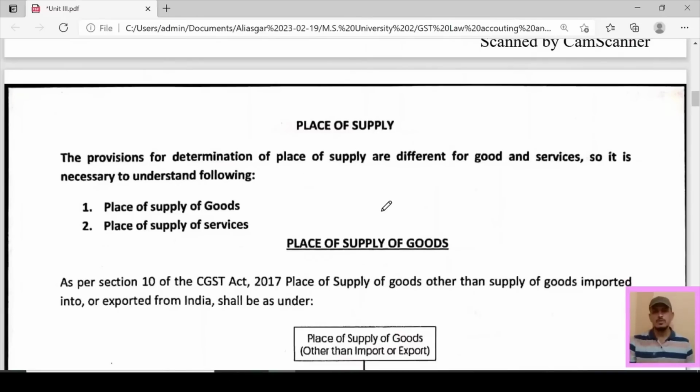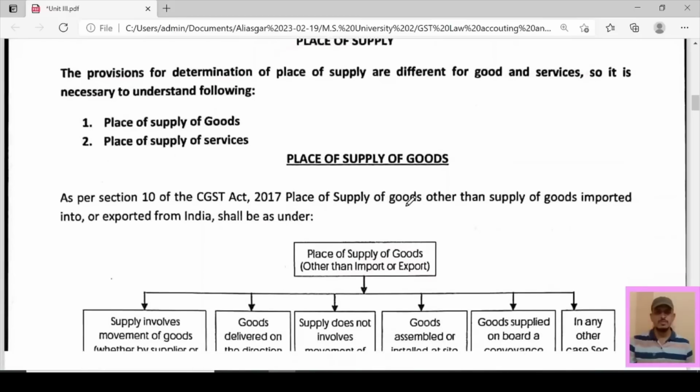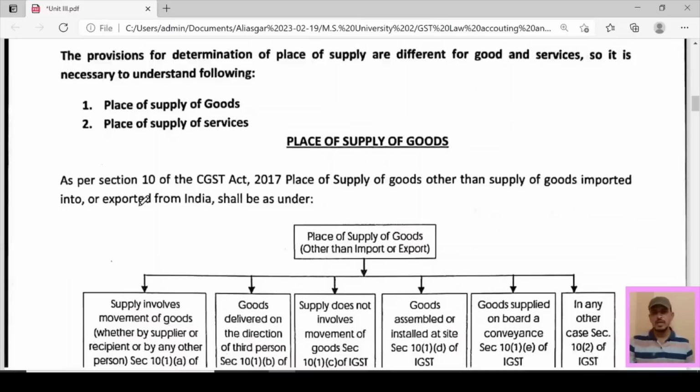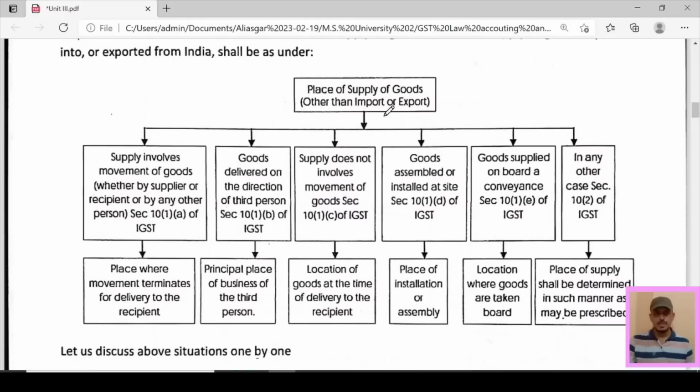The provisions of determination of place of supply are different for goods and services, so it is necessary to understand the following: place of supply of goods and place of supply of services. So पहले हम समझते हैं place of supply of goods. As per section 10 of IGST Act 2017, place of supply of goods other than supply of goods imported into or exported from India shall be as under. यानी ये पूरा चार्ट आपको दिखाया गया है जो सिर्फ प्लेस ऑफ सप्लाई ऑफ गुड्स के बारे में है, बट इसमें इंपोर्ट एंड एक्सपोर्ट इंक्लूड नहीं किया है because it is other than import and export.